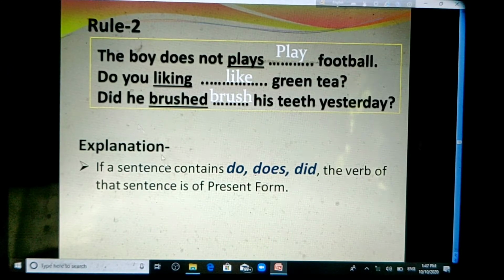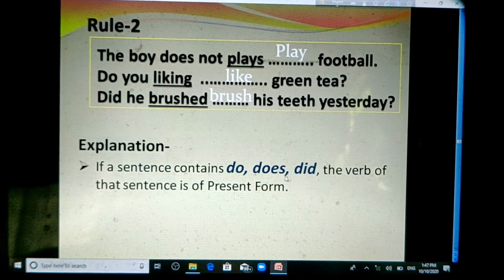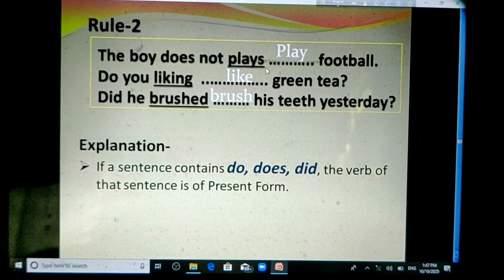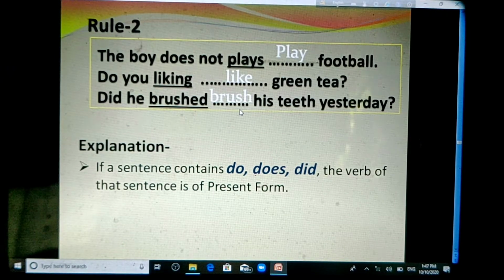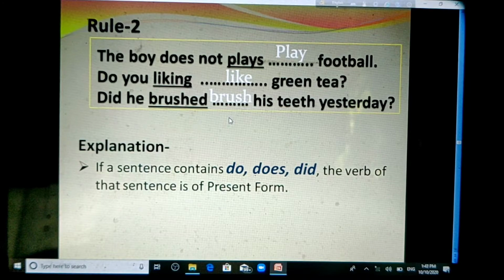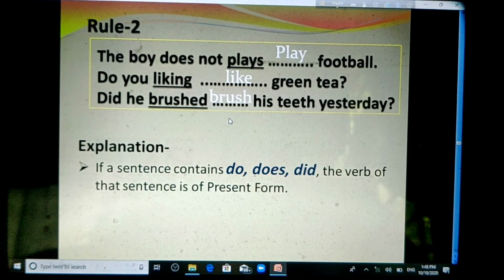If a sentence contains do, does or did, the verb of the sentence is of present form. For this reason, in the first sentence the right form is play, in the second sentence the right form is like, and in the third sentence the right form is brush. Understood? Okay. Now come to the third rule.